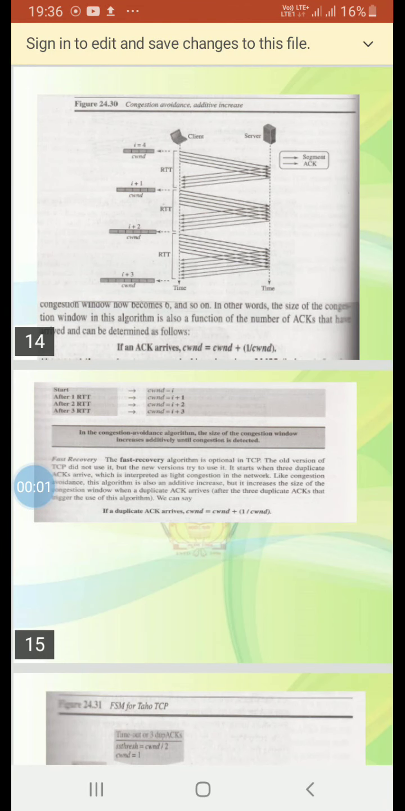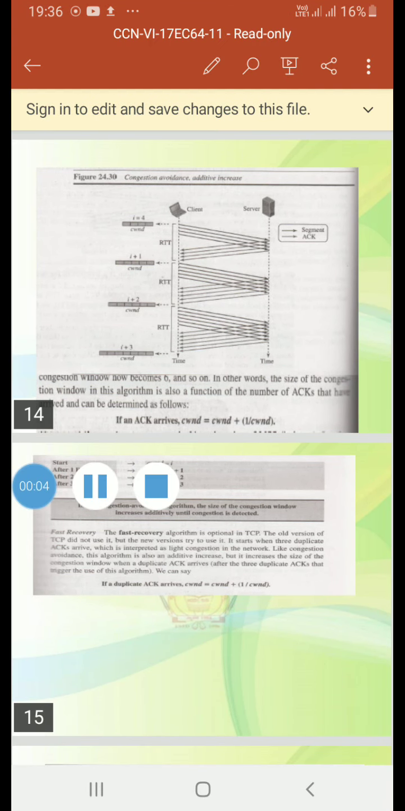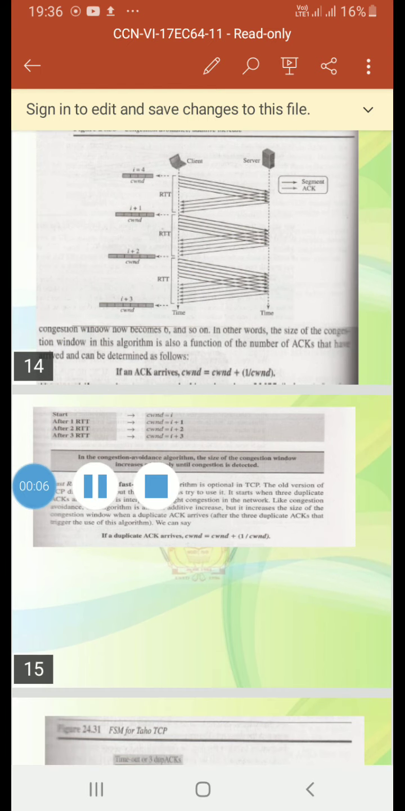So students, in this lecture we'll now discuss fast recovery. The fast recovery algorithm is optional in TCP. The old version of TCP did not use this, but the new version has tried to use it.